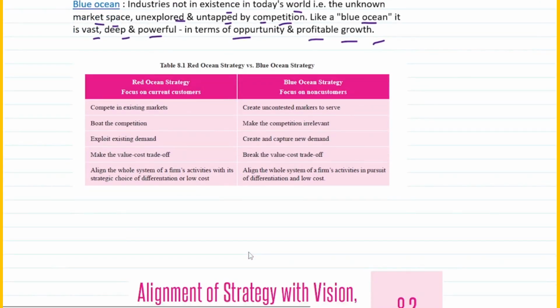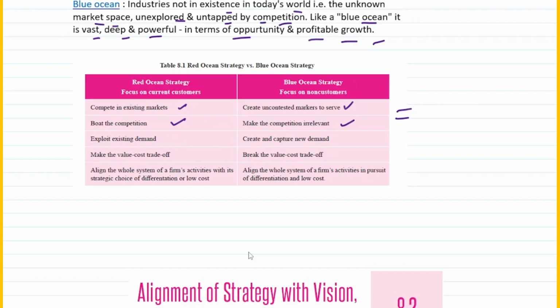Your book beautifully has explained the differences between both red ocean and blue ocean strategy. This table, if you refer to, should be more than sufficient for you to understand this topic, right? We'll quickly go through it. A red ocean strategy, basically you compete in existing market. This we have already read. Whereas when you talk about blue ocean strategy, it creates uncontested markets to serve. That means you can say it's something which is very unexplored or untapped, right? You beat the competition. Beat the competition means you battle through the competition. That means there are many players, but you have to compete with each other. Whereas it makes the competition irrelevant. Why irrelevant? Because it's an unexplored place, so there is no competition as such.